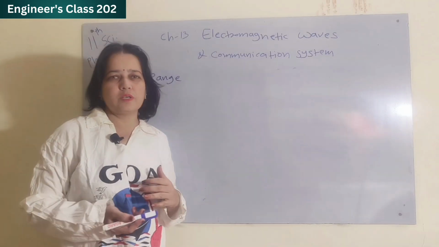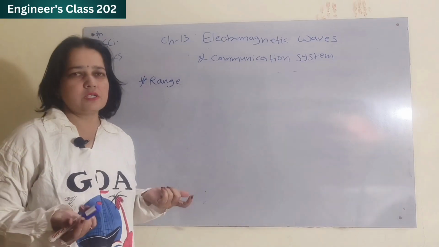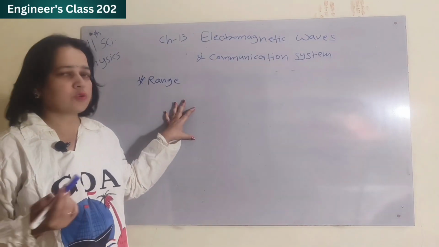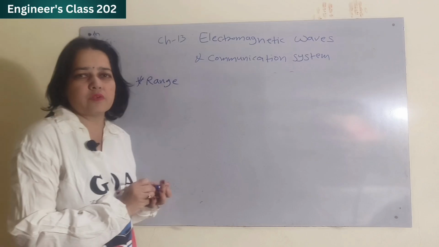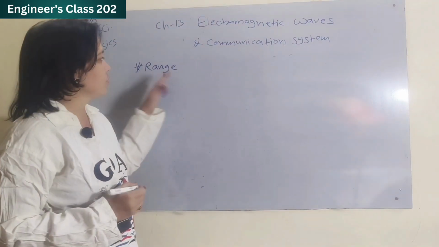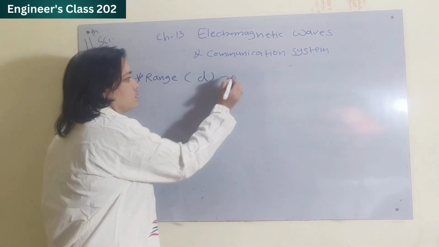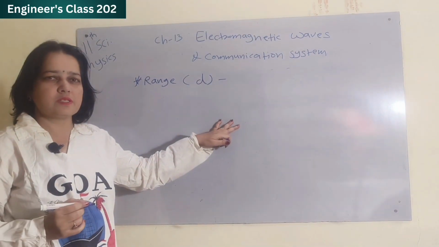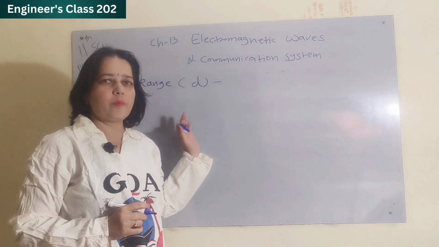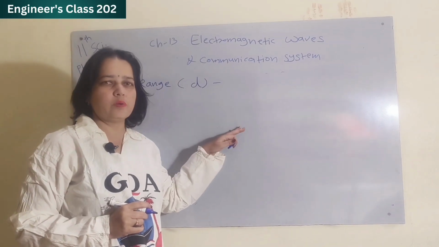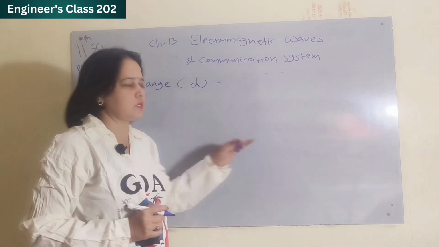We are going to learn about range. What is range, and we are going to obtain its equation. So range, what is range? It is denoted by D. Range is the maximum distance of the wave to reach the earth's surface.